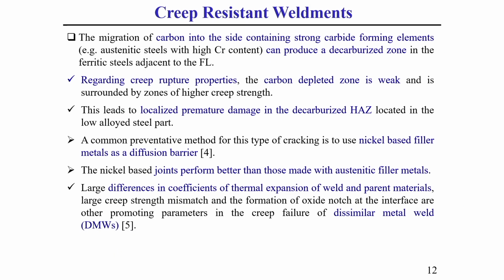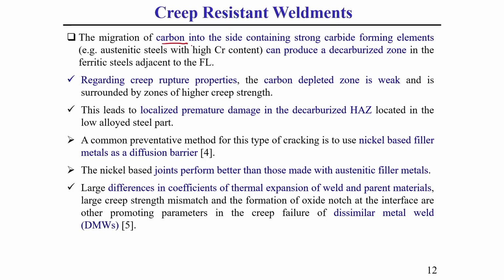Okay. What happens actually during welding in this creep resistance type of weldment? Generally, the migration of the carbon during welding into the side containing a strong carbide forming element can produce a decarburized zone in the ferritic steel adjacent to the fusion line.